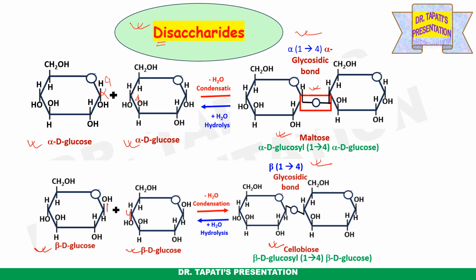So maltose and cellobiose both are composed of two molecules of glucose, but in case of maltose it is alpha D glucose, but in case of cellobiose it is composed of two molecules of beta D glucose. And their glycosidic bonds are named alpha 1,4 glycosidic bond for maltose, and beta 1,4 glycosidic bond for cellobiose.